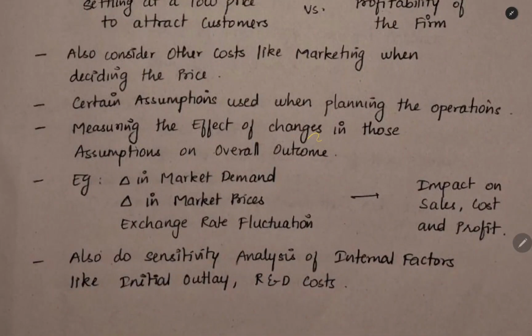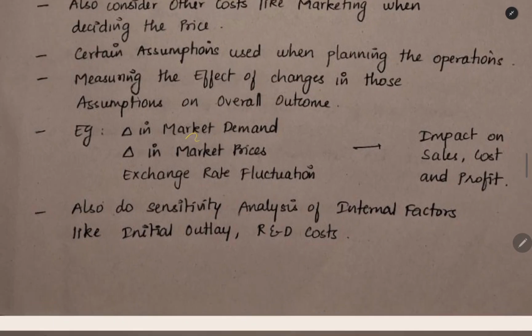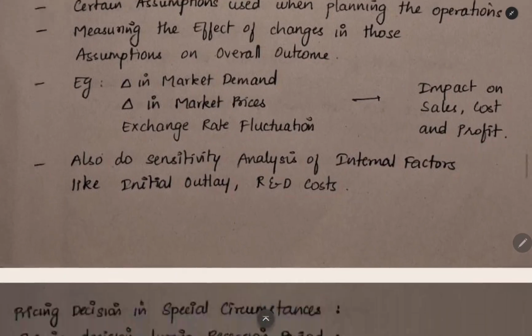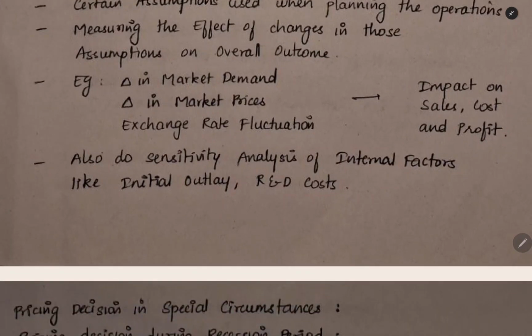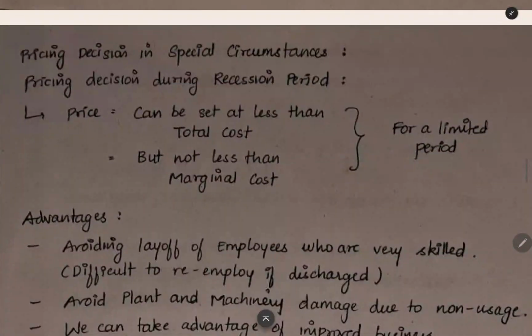Measuring the effect of changes in those assumptions on the overall outcome. If that assumption changes in reality, what will be the impact on the overall profit that the company is earning? Change in market demand, change in market price. This and all will be assumed before doing the production. Exchange rate fluctuation. What is the impact of the changes of these variables on sales, cost, and profit that we have to see? We have to do sensitivity analysis. Impact of changes in variables for initial outlay, initial investment, R&D cost also. If that increases, what will be the profitability of the company? That also we should make a special analysis.